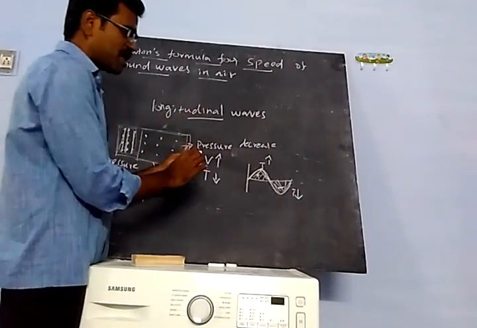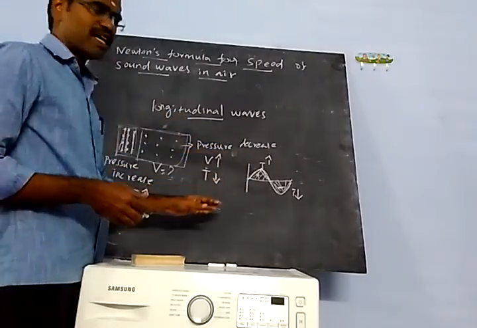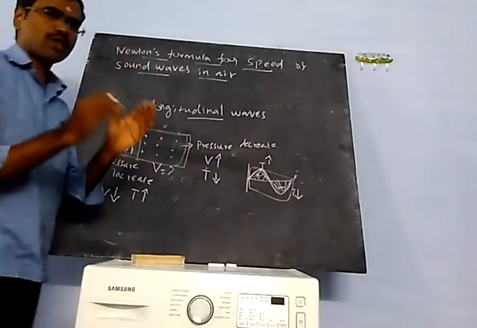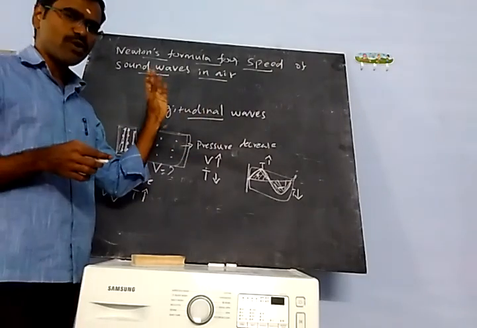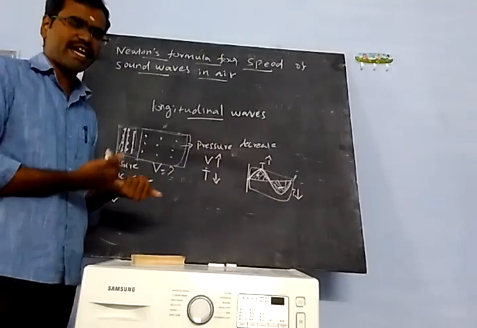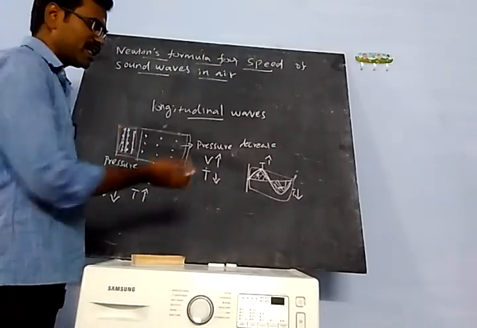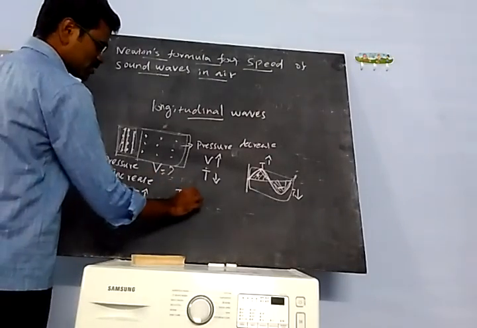Whatever heat energy is gained, the same heat energy is lost in one time period. So in one particular period, the amount of heat gained is lost at the same time, so the temperature is constant.